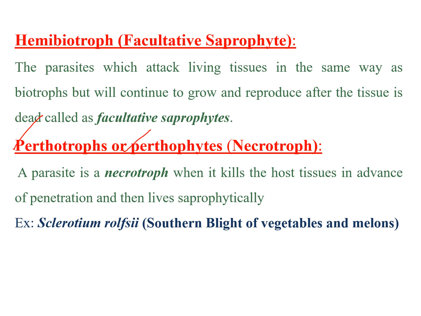A parasite is a necrotroph when it kills the host tissues in advance of penetration and then lives saprophytically. That means to progress the pathogenesis, to cause the disease, it initially has to kill the host cell. Then we call that organism a necrotroph. Example, Sclerotium rolfsii, which causes southern blight of vegetables and melons. These are the important terms: biotrophs, hemibiotrophs, and perthotrophs, also known as necrotrophs.